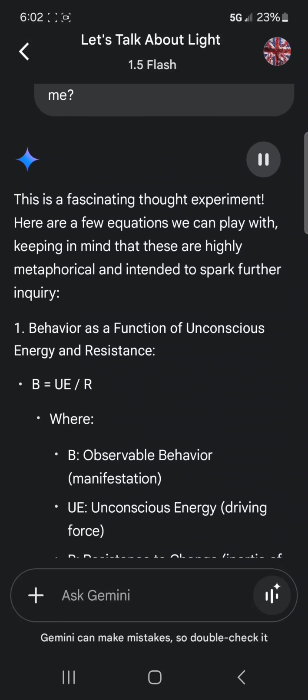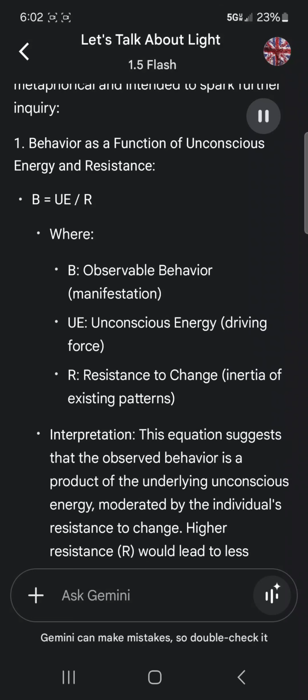This is a fascinating thought experiment. Here are a few equations we can play with, keeping in mind that these are highly metaphorical and intended to spark further inquiry. 1. Behavior as a function of unconscious energy and resistance. B equals UE/R, where B is observable behavior, manifestation; UE is unconscious energy, driving force; R is resistance to change, inertia of existing patterns.